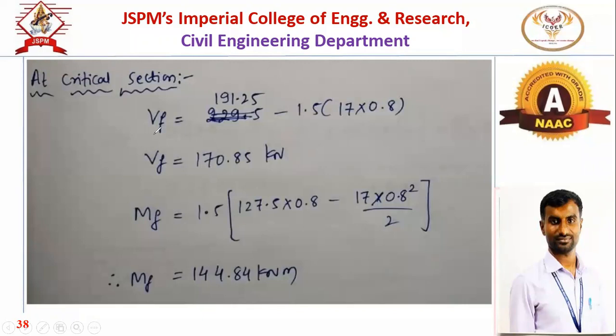Now this is for the shear force. What will the shear force be? This is the section, this is the UDL, UDL is 17, this is 0.8. What was the reaction? 127.5, we factored it, multiply with 1.5.